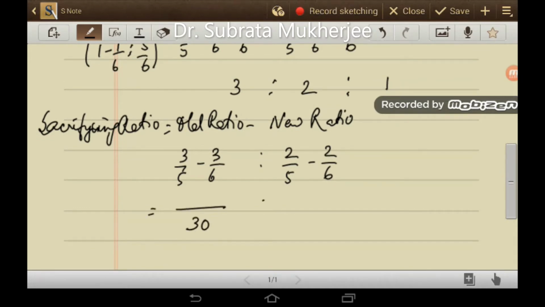If we take LCM as 30, this will be 18 minus 15, or 3/30, and 12 minus 10, or 2/30. So 3:2 is the sacrificing ratio between Arup and Barin.